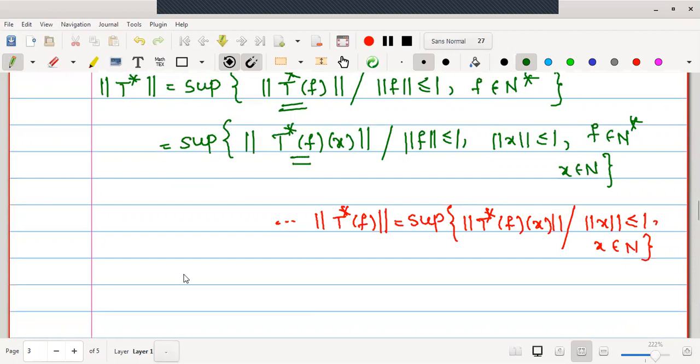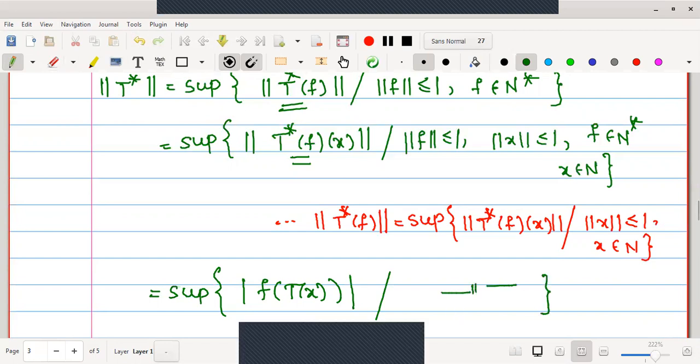Now let us make use of the definition. The definition tells us that T star F operated on x is F of T of x. No doubt, we know that this is a scalar value because F is a functional. Therefore, instead of norm, I should write a modulus simply. I'll just undo. Here I'll write modulus. Why? Because F of T of x is a scalar value, and for scalars the modulus acts as a norm. The rest of the things I'll keep as they are.